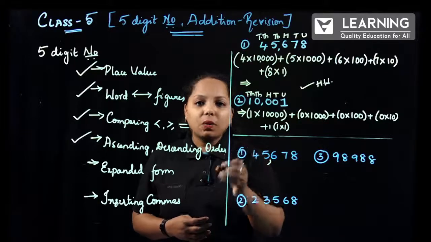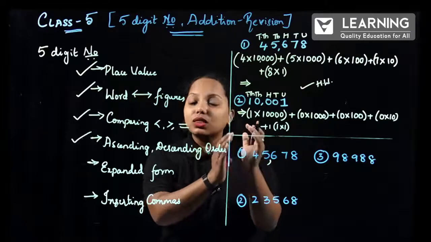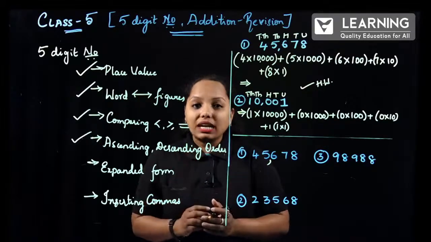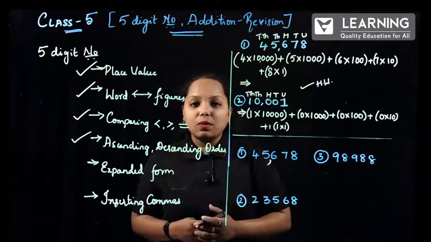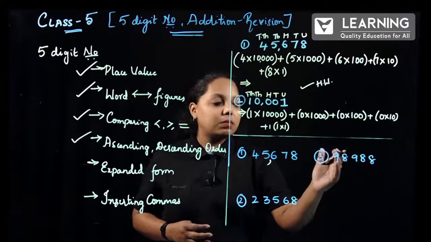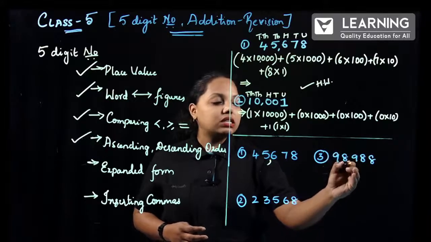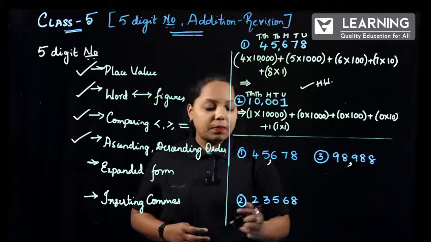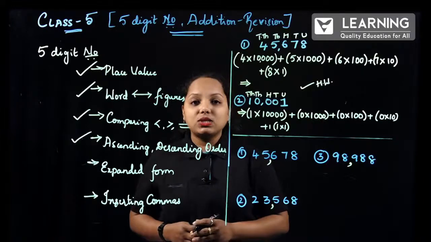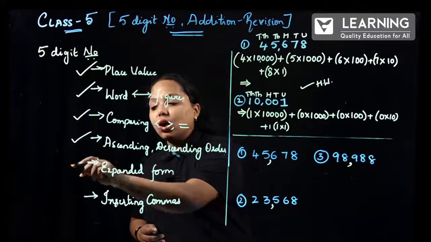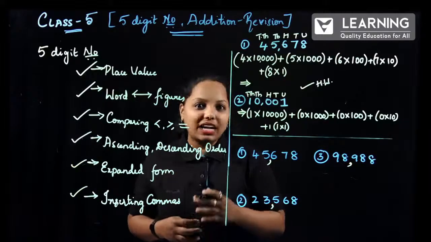You can ask a question: why ma'am, after 10,000 you are not inserting? Well, that is entirely different. 1,000 and 10,000 come in one group, just as hundreds, tens, units come in one group. Now, how about this example? 98988. What is the third place value? It is the hundreds place. Insert the comma over here. How about 23568? Here it is after the hundreds place value. I hope you are clear with these two concepts. The revision of 5-digit numbers is done.